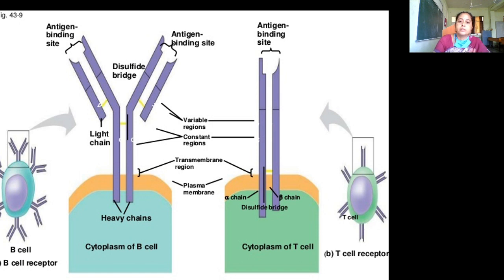This is the structure of the antibodies. The B cell will have two chains, light chain and heavy chain, and these both chains combined form the antigen binding sites. Then the T cell will have two chains, alpha chain and beta chain, and an antigen binding site. These are the B cell receptors and antibodies and T cell receptors.